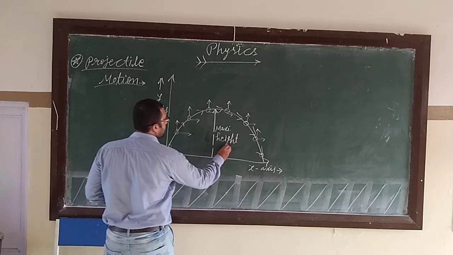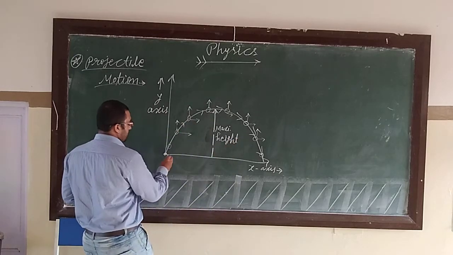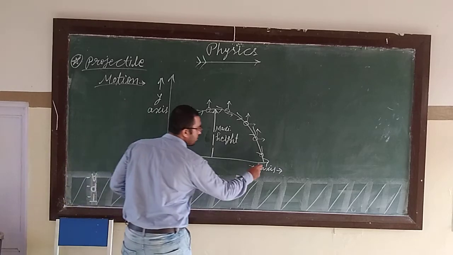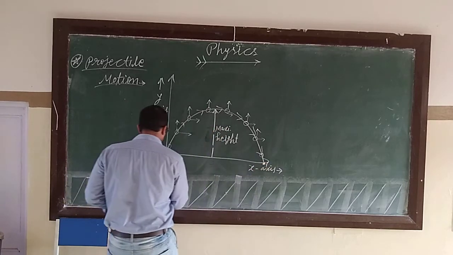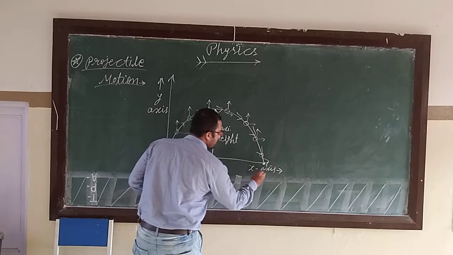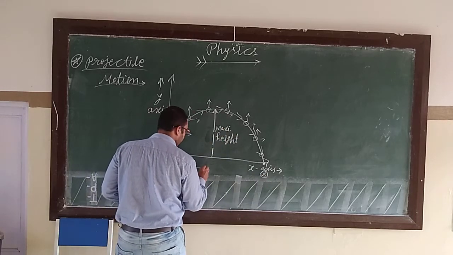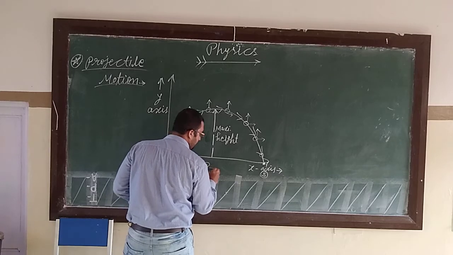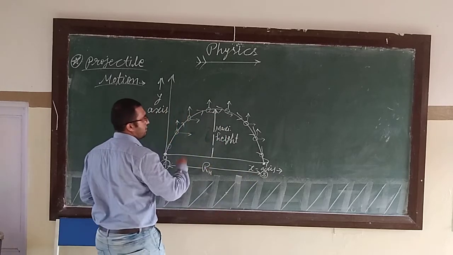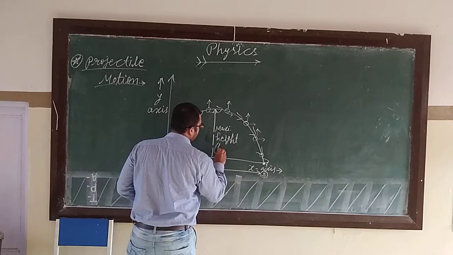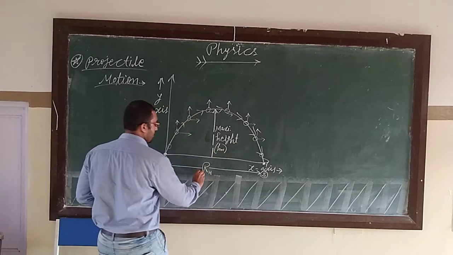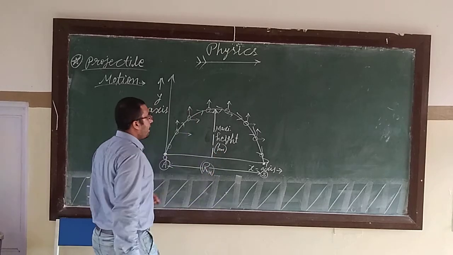And from A point to B point, this is called the horizontal range. This is the maximum height.